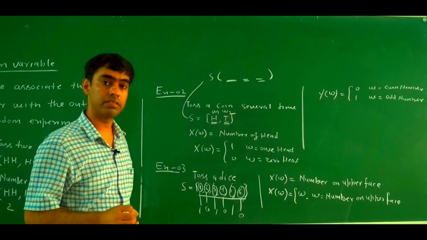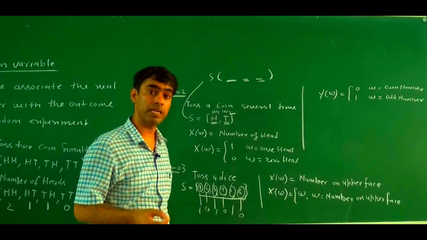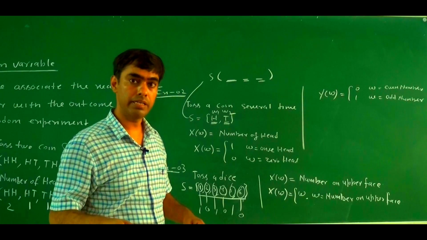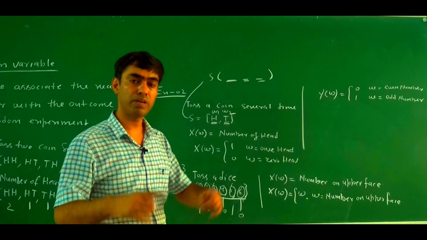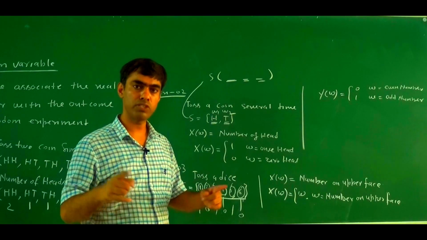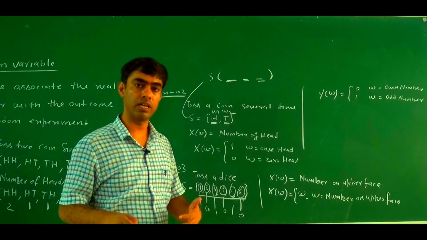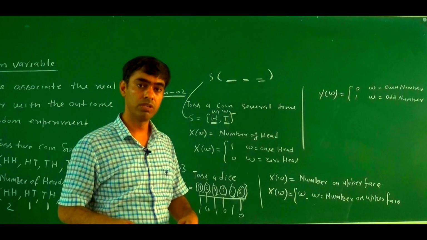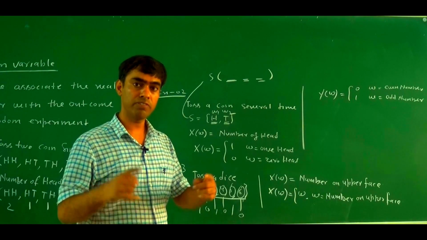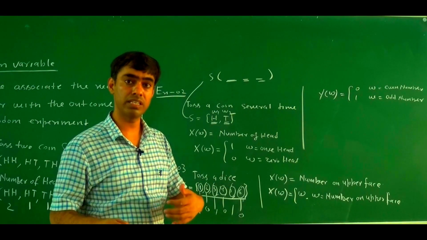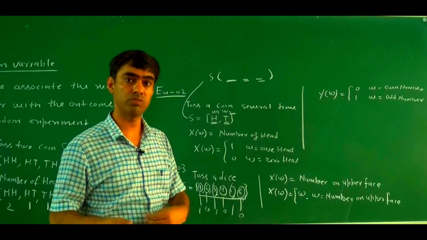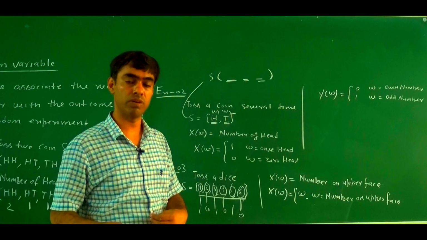A discrete variable. What is a discrete variable? If a variable is countable, like the number of students in a classroom. The number of students in a classroom is always countable, and it is not a fractional value. So the number of students may be 45, maybe 46, maybe 47, but it is not 45.4 or 44.2.